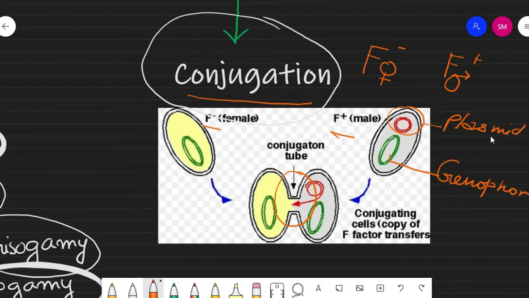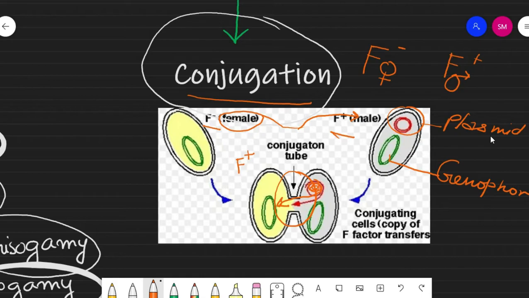Here the plasmid at first replicates, then it is transferred from the male to the female body, and here the F minus, after receiving the genetic material, is converted to F plus. So here the number of individuals does not increase, but the characteristics are changed. That means the F minus female automatically converts to a male one. That means here reproduction does not only mean increasing the number, reproduction does not only mean multiplying individuals. Here reproduction also means changing the character.